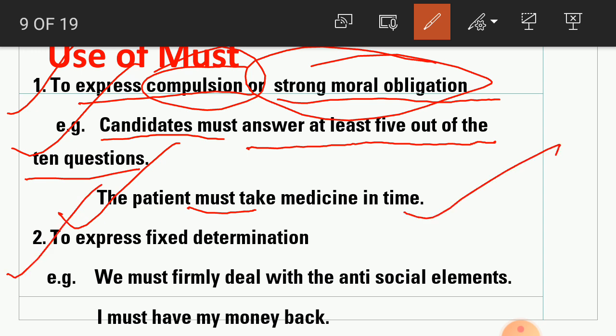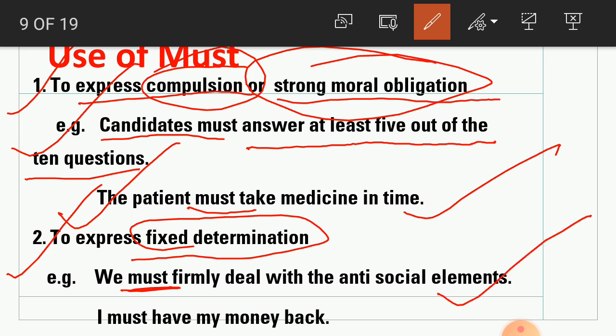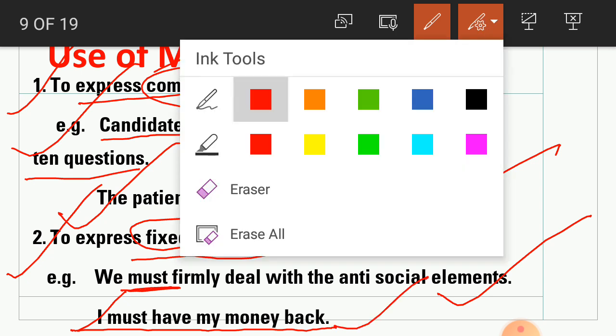Now next rule, student, to express fixed determination. Whenever there is fixed determination, what we are using? Must. We must formally deal with the antisocial element. So must is used for what? Fixed determination. We must formally deal with the antisocial element. Now next one. I must have my money back. So must is used for what? Fixed determination. Must is used.